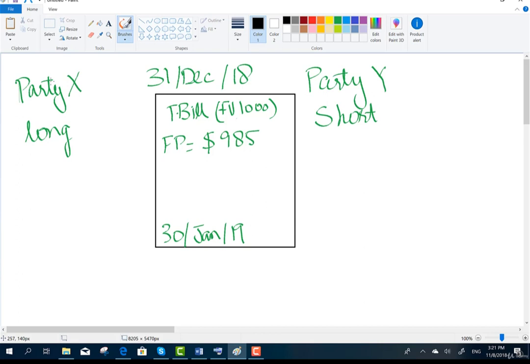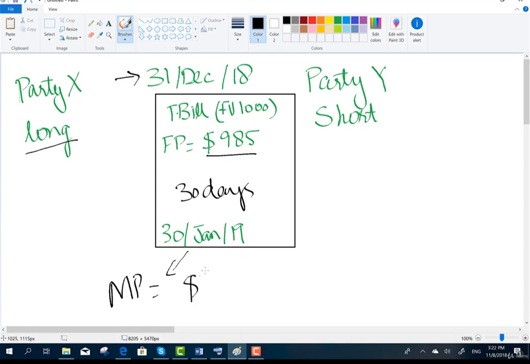In this contract, which is formed on 31st December, Party X is a long position as Party X agrees to buy a T-bill for $9.85 on 30th January, after 30 days. And Party Y is a short position, so Party Y agrees to sell. Now assume that the market price after 30 days, on the expiry date, is $9.75. Who will gain and who will incur loss?